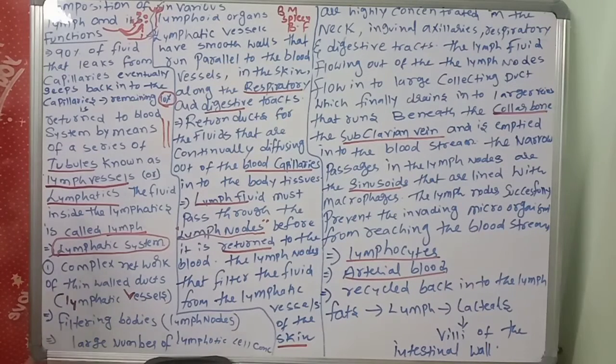This is important. You will get one question: why should lymph, while going to the blood, have to cross the lymph nodes?